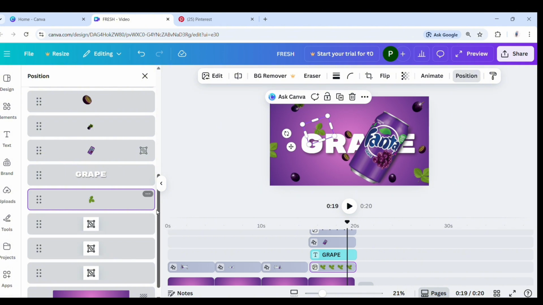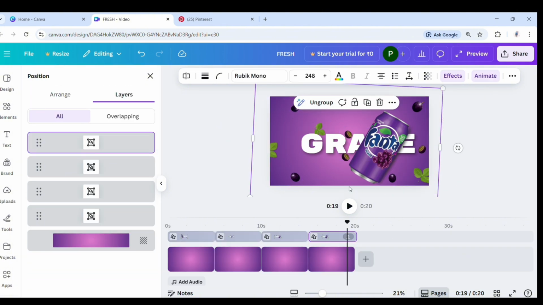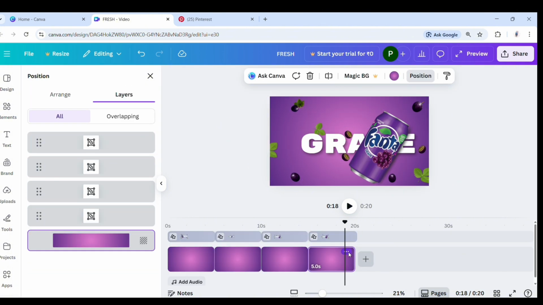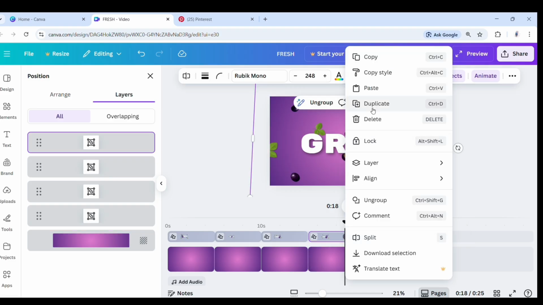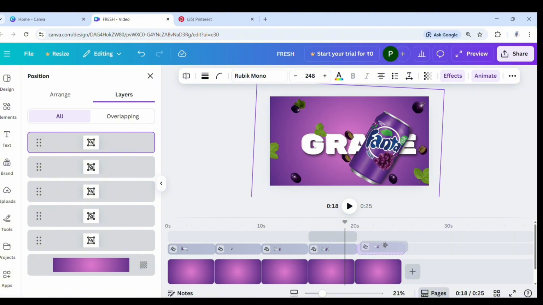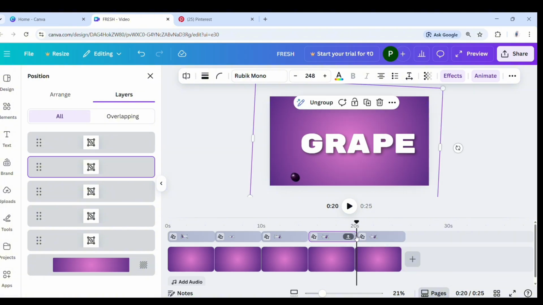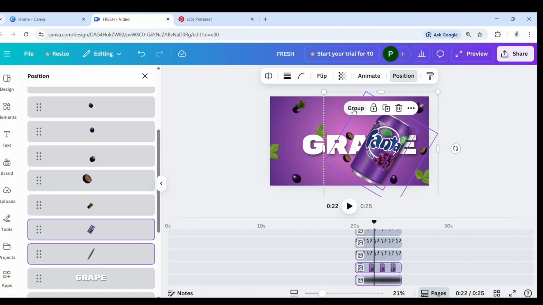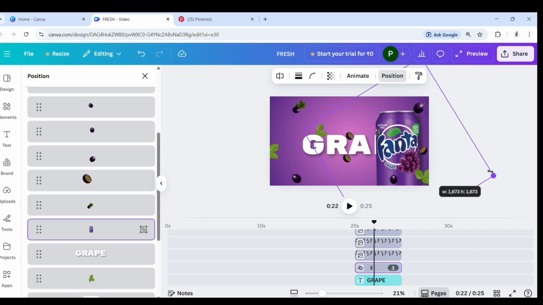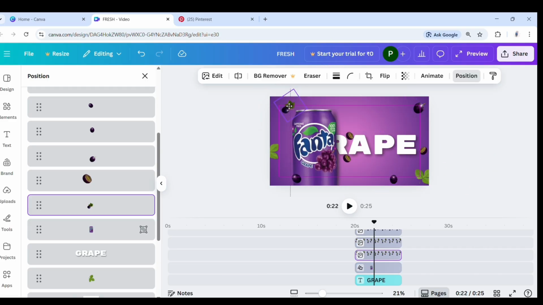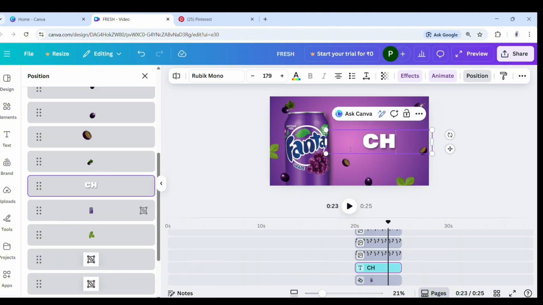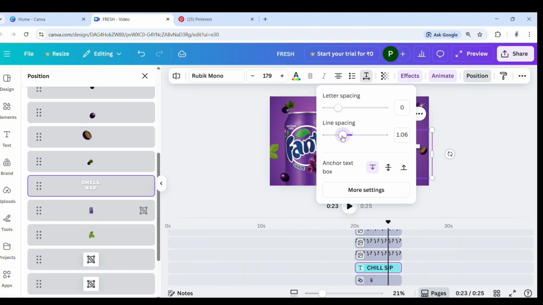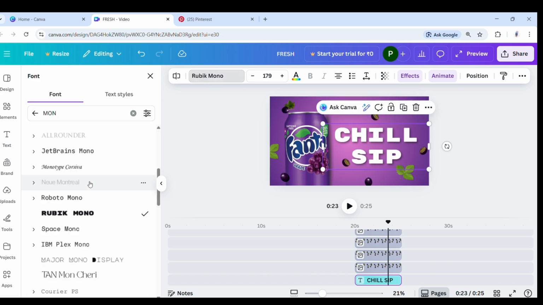Now select all the elements and create a group. Now duplicate this background and duplicate this element layer. Now drag it into the background and adjust it. Now rotate the can and change the can position like this. Move the grapes or leaves a little more. Change the text. You can add anything attractive in this portion. Select the text and change the font.